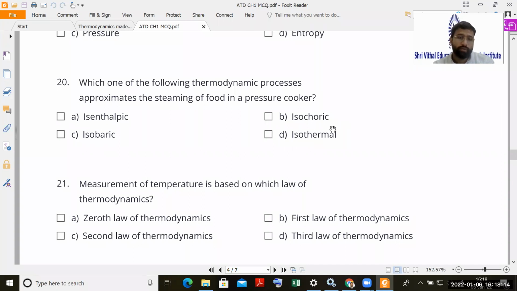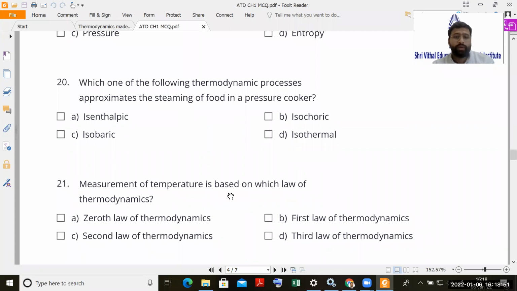Okay, see what I will explain. Isenthalpic means enthalpy, in short energy, will remain constant. No, because we are supplying heat continuously. Isochoric means volume remains constant. Yes, obviously the volume of the pressure cooker will remain the same from start to end. That is the correct answer. Isobaric means pressure remains constant, but pressure is increasing, right? That is why it is called a pressure cooker. The pressure continuously increases inside the pressure cooker. Isothermal means temperature remains constant, but we are continuously heating, so the temperature will increase.